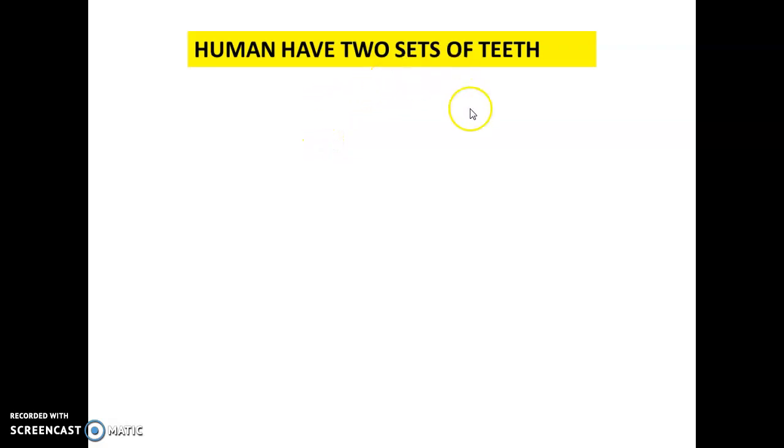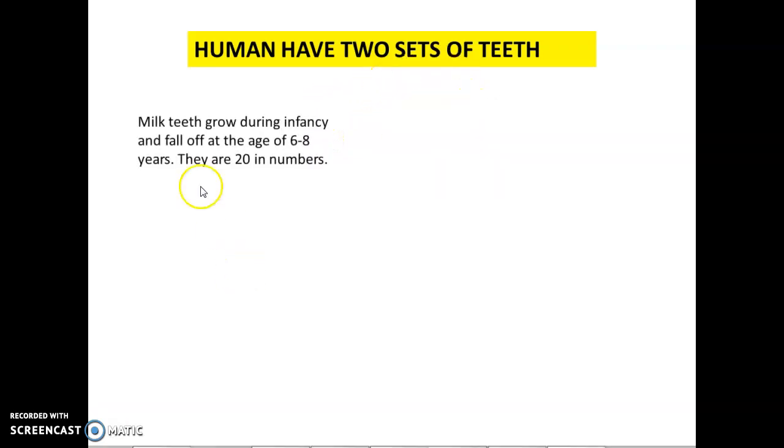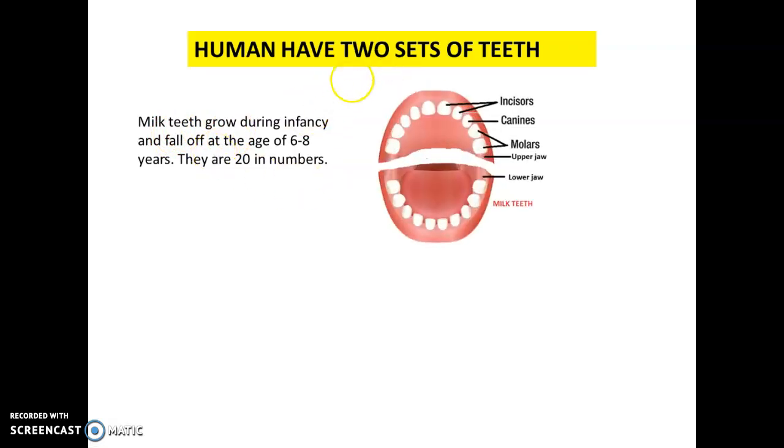Humans have two sets of teeth, milk teeth and permanent teeth. So what are milk teeth? Milk teeth grow during infancy, and they fall off at the age of 6 to 8 years. We all have milk teeth and they fall, and in that place the permanent teeth grow. Milk teeth are 20 in number. The various types of milk teeth are incisors, canines, and molars, and the same arrangement can be seen in the lower teeth.